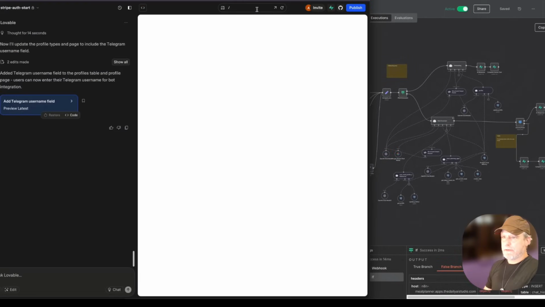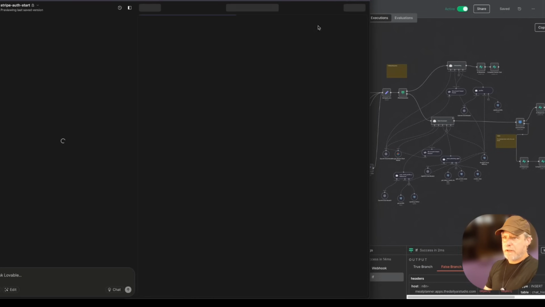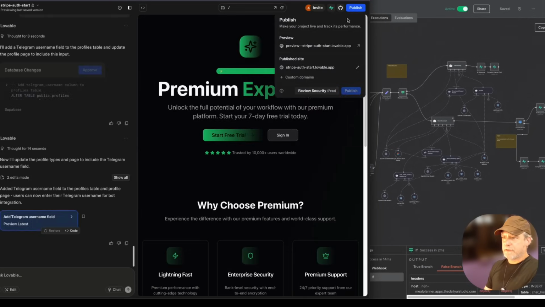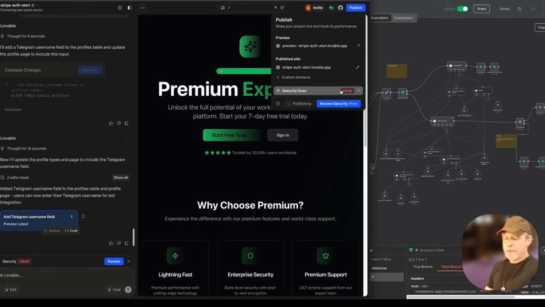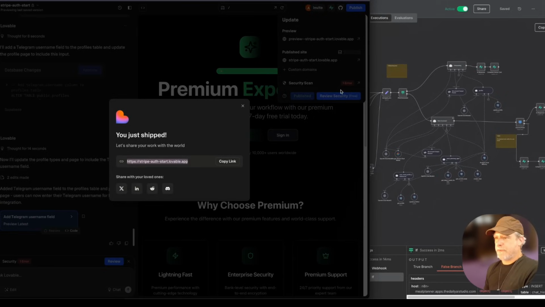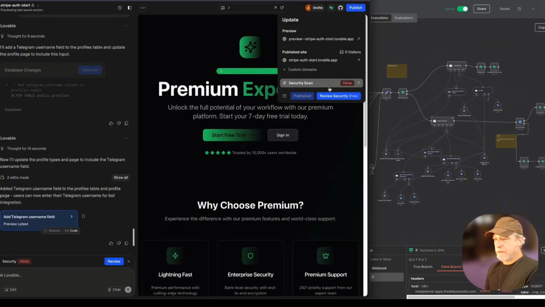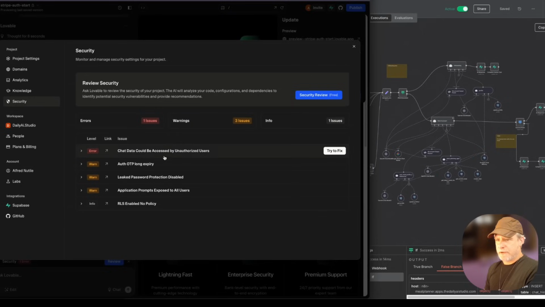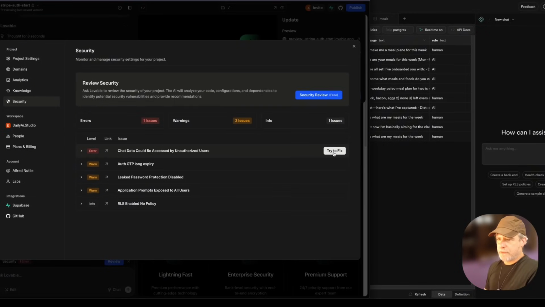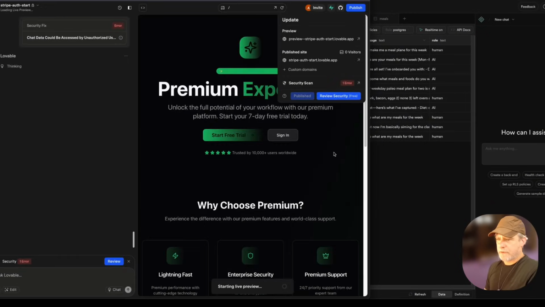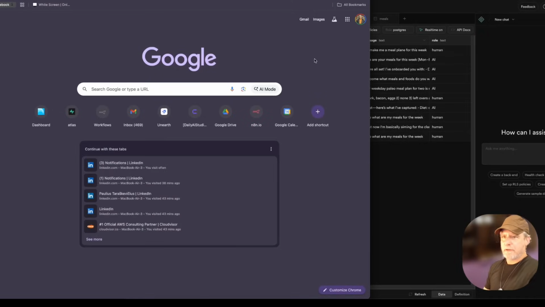All right. So I think, let's just reload. And then we're going to deploy. So we're going to go publish this thing, and I'm going to go publish it. That's cool. Now I could self-host this, but I just want to go at the most basic level. There is a security warning there. Let's go see what it says, because I think it's just going to be chat data could be exposed. I don't know. I don't think that's true. I have those real low securities in place, but let's just see what it says. I'm just curious now.